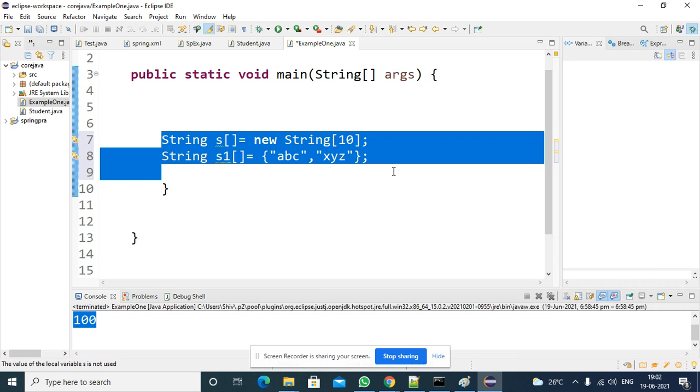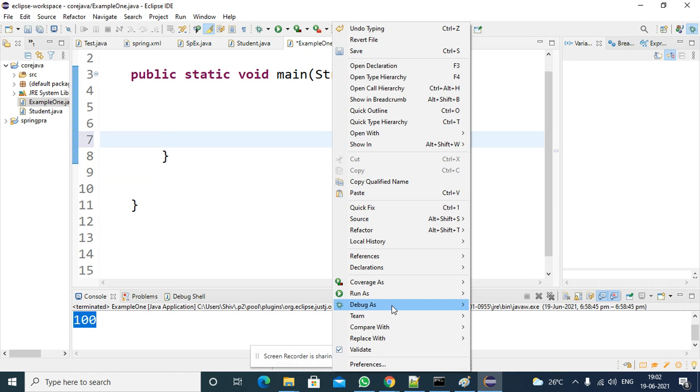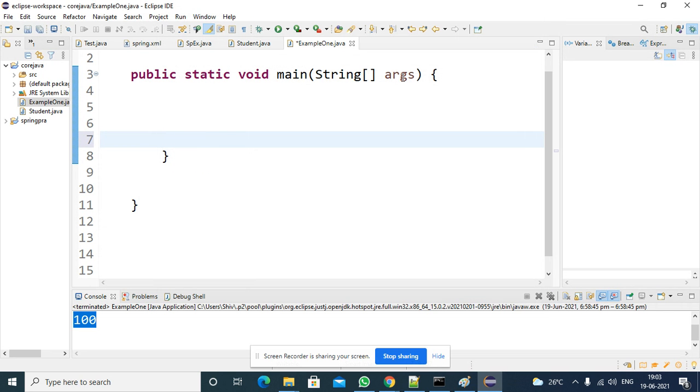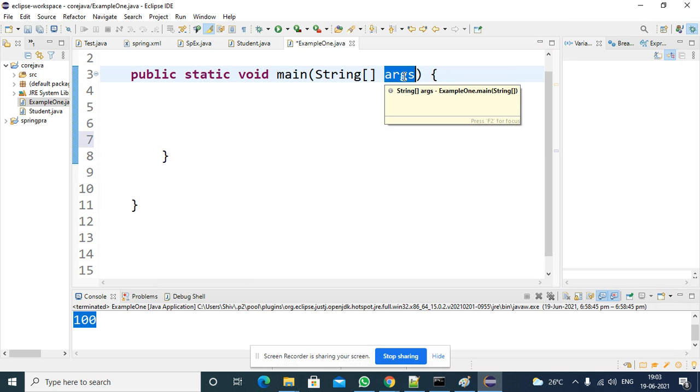So if I pass some values while executing the program, from here, these values will be passed to the main method, which means inside this variable. So if you pass 4 values, 4 locations will be created for the array. In those 4 locations, whatever values you are passing will be stored here, right.